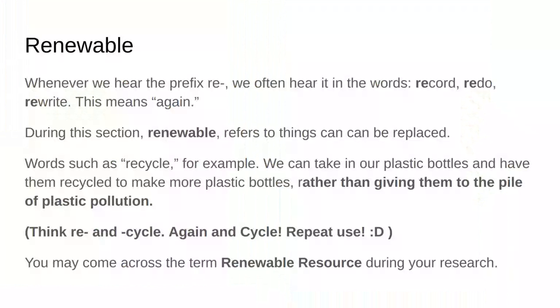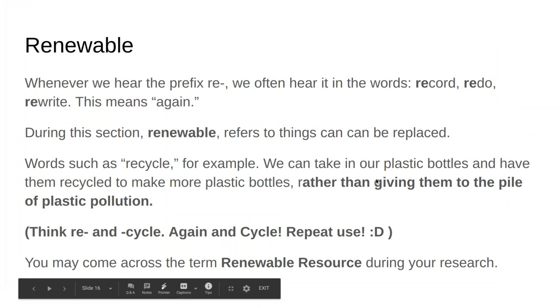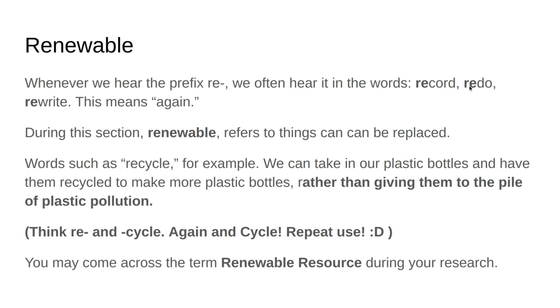And then, of course, we have renewable. We've read about this before, renewable resources. The prefix re, a prefix being certain words that come before the root word, here, new. We often hear the words record or redo, rewrite. This means again.